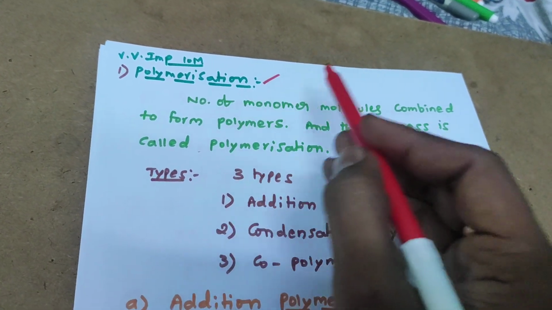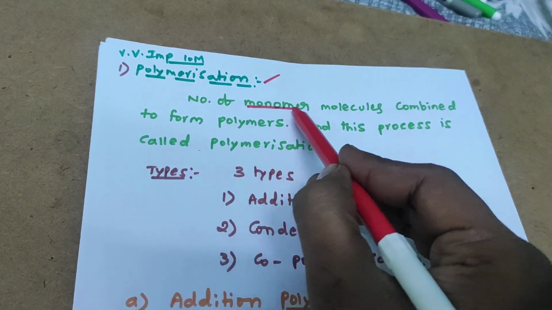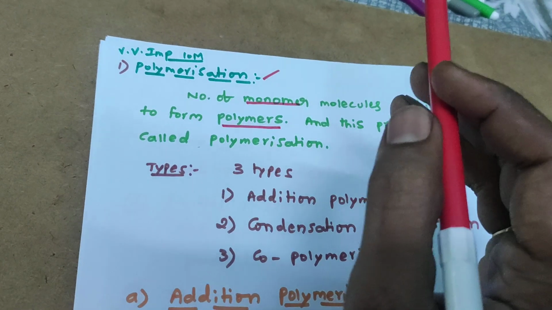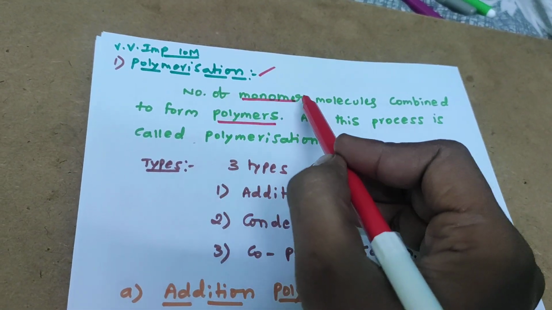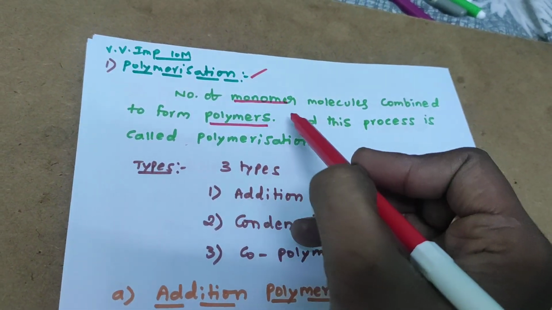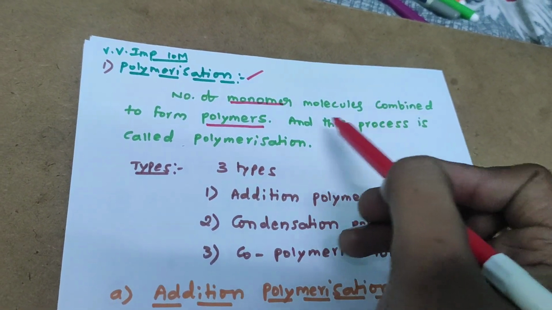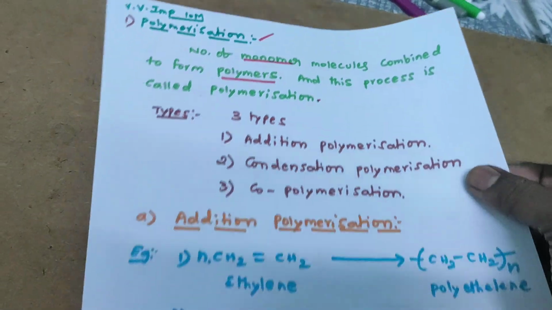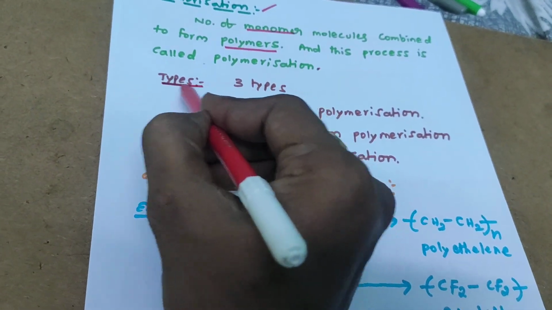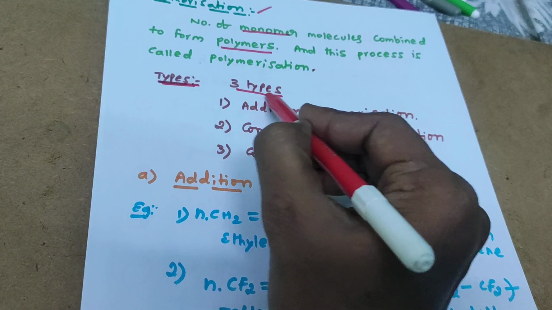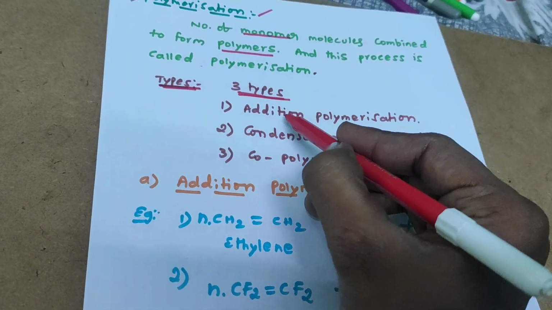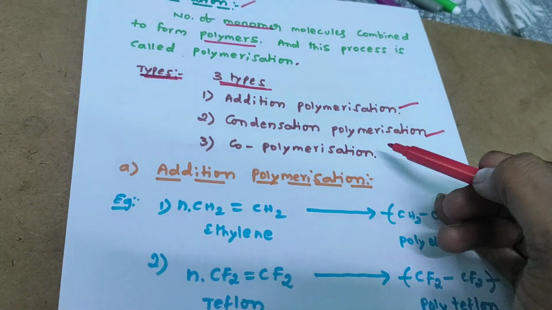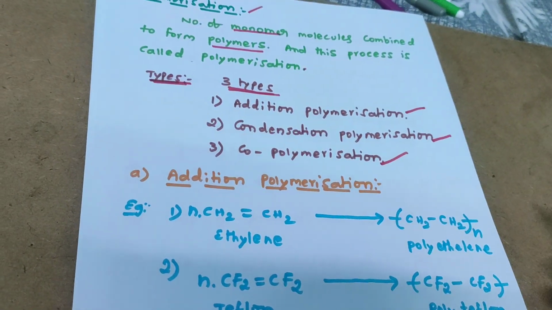We know small molecules are called monomers and the large molecule is called a polymer. So a number of monomer molecules combine to form polymers, and this process is called polymerization. It is a very important topic. Okay, types of polymerization. Three types of polymerization are observed: one is addition polymerization, another is condensation polymerization, and another is copolymerization.